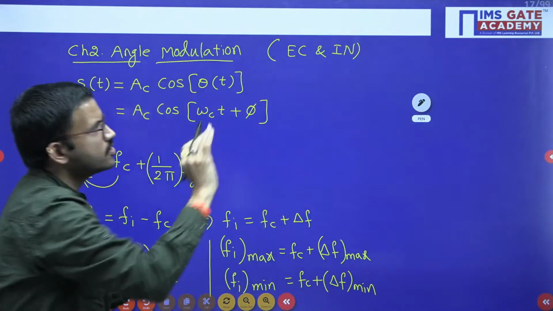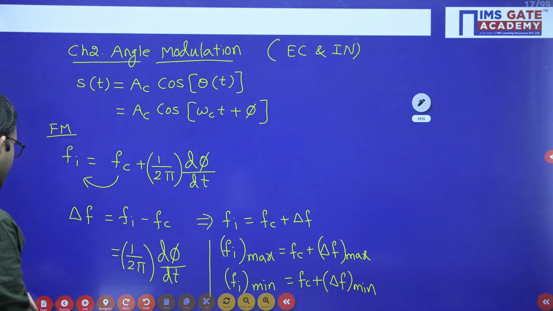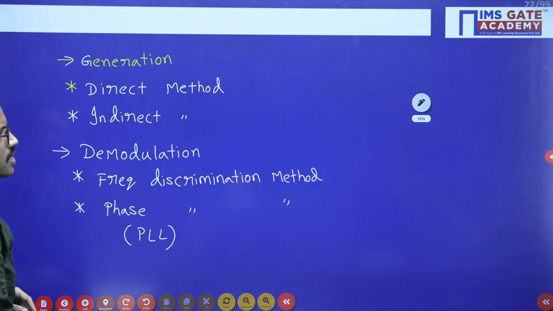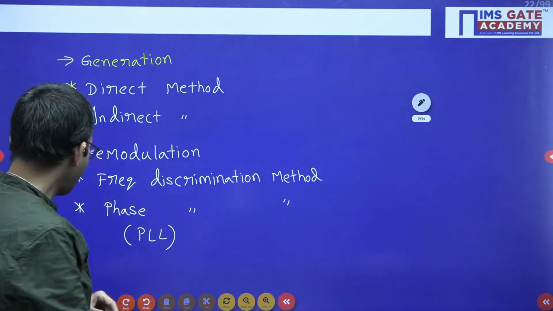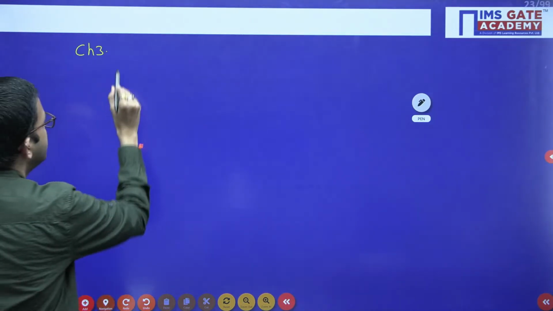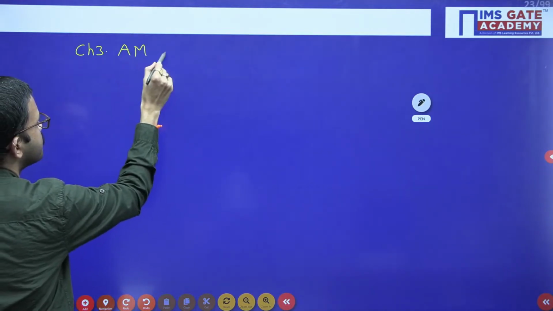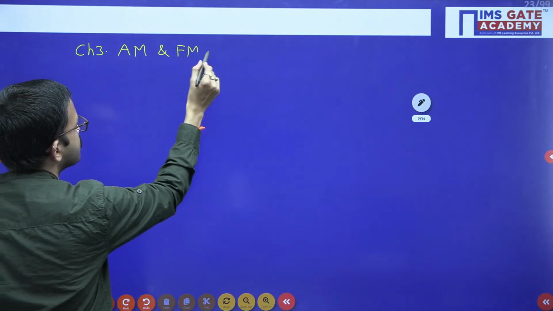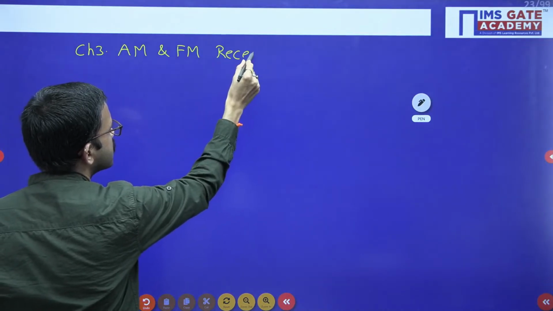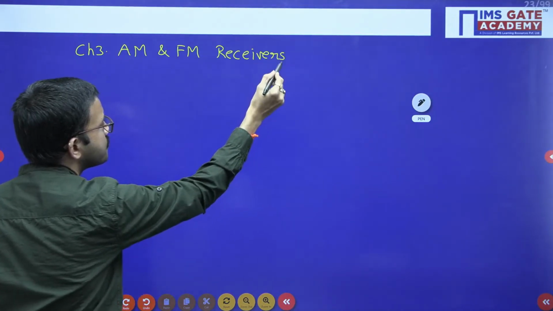Whatever we have discussed so far regarding the first and second chapters, these two chapters are common for EC and instrumentation. Now the third chapter, AM and FM receivers, is only for the EC branch.